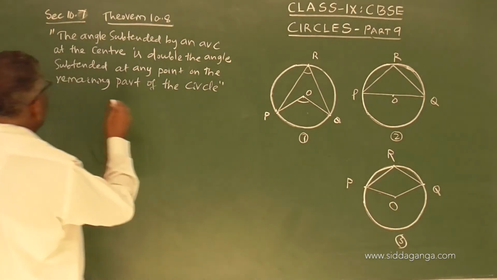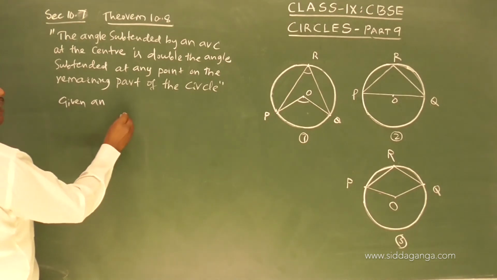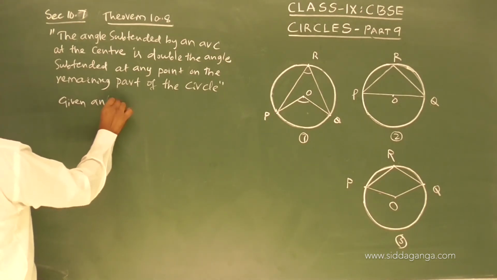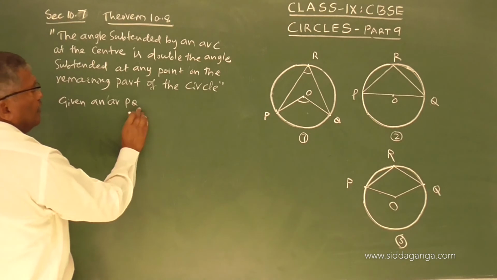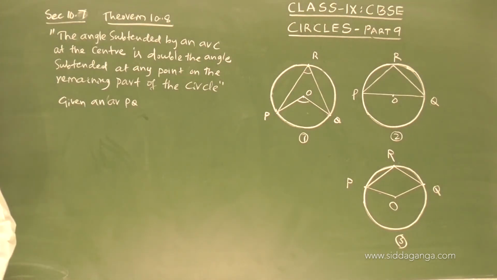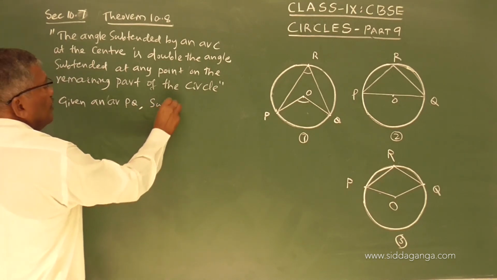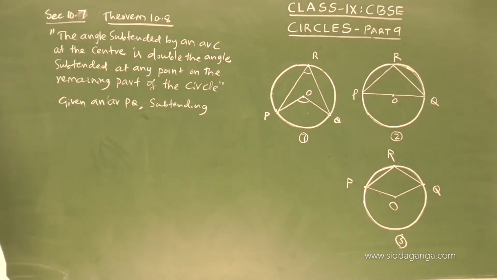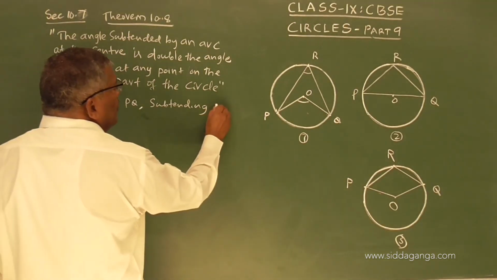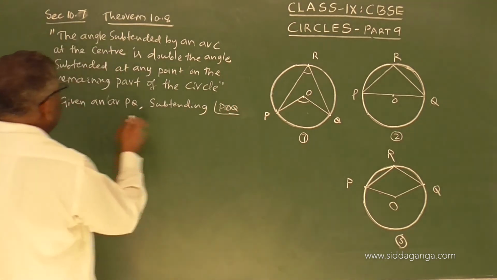So now, given an arc PQ, I am discussing case 1, arc PQ subtending angle POQ at the center.